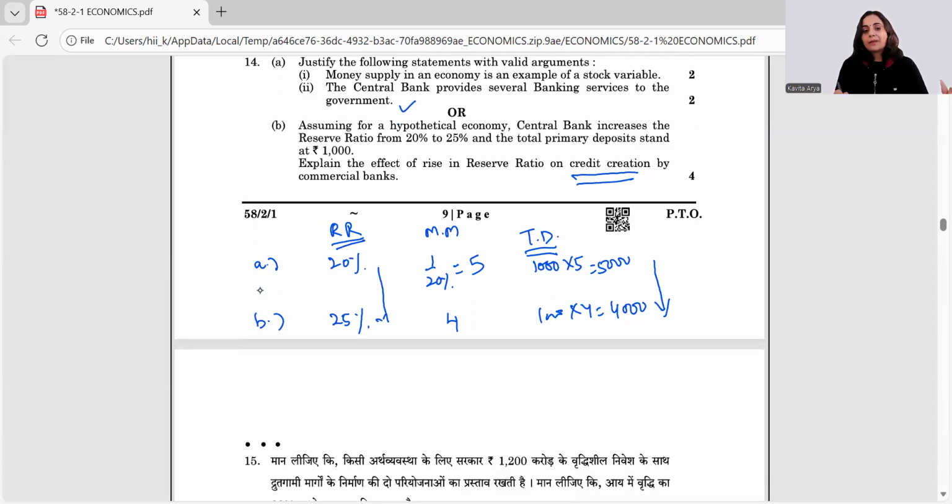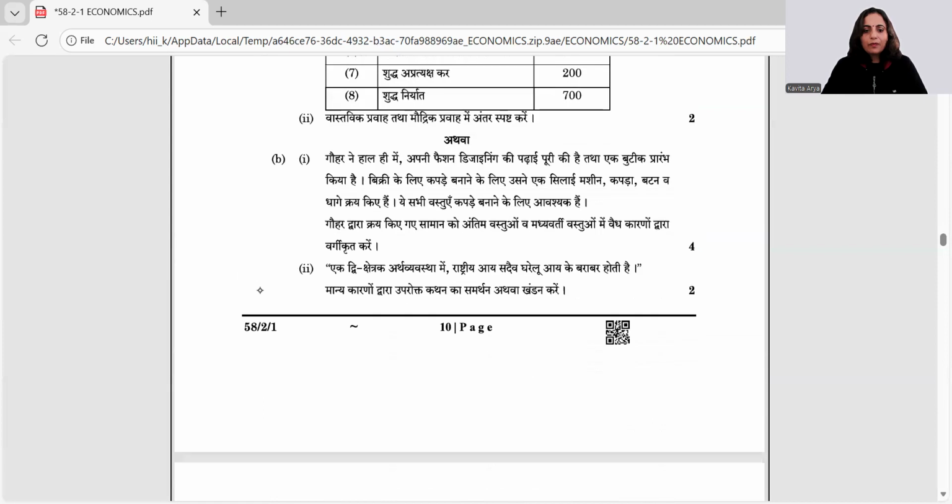So this, mind you, for this 4 marks, there is a hidden marking of 3 plus 1, wherein 3 marks would be given for this calculation aspect and 1 mark would be reserved for your interpretation of the question. As they say, explain the effect. So explanation at last is required, that there exists inverse relationship between the two. Moving ahead,